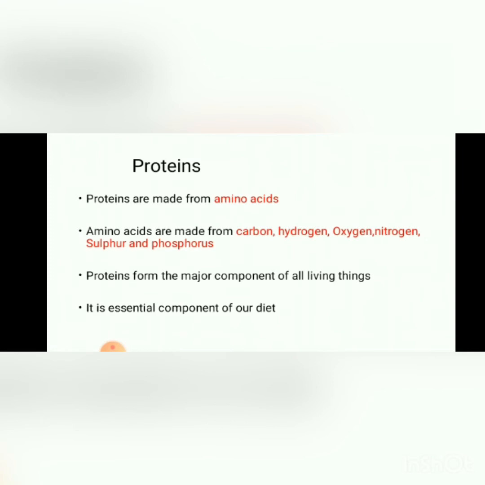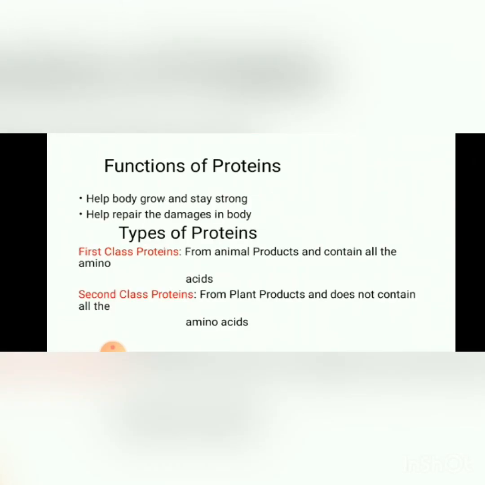Okay, the body structure and the cellular membranes are all made up of proteins. So proteins have a function basically in the growth of the body, structuring of the body, and formation of the different kinds of body organs. It is an essential component of our diet. Definitely it is very necessary, very important for our body.